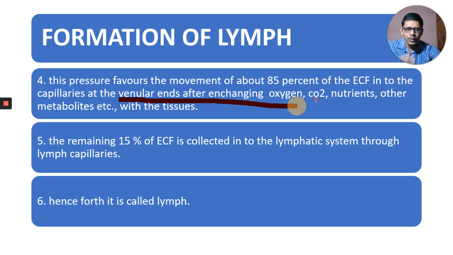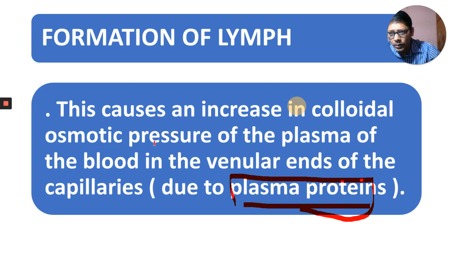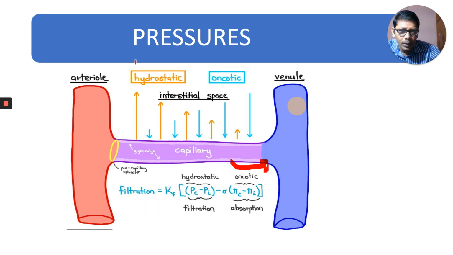This extracellular fluid gives oxygen to the tissue cells, tissue cells give carbon dioxide, and it gives nutrients, glucose. These all substances are exchanged between the extracellular fluid and tissue cells. And here, the remaining 15% of extracellular fluid.